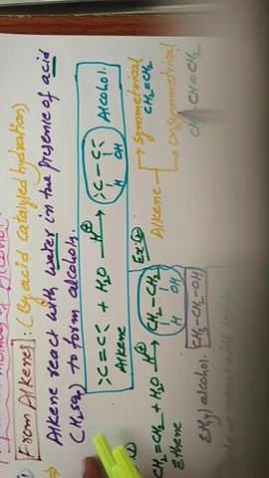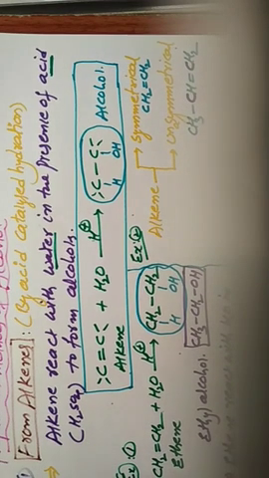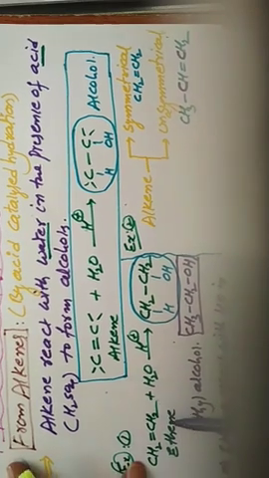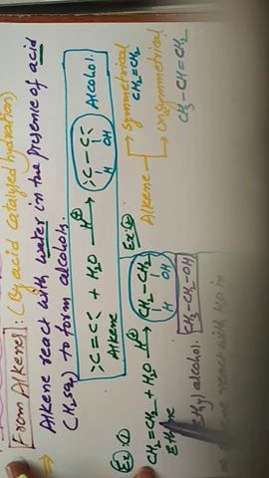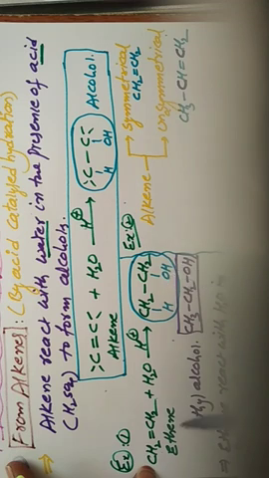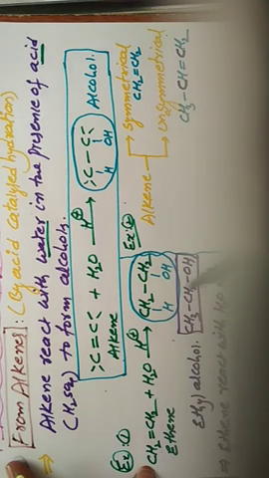That's why it is an unsymmetrical alkene. So the ethene molecule, this is the ethene. In this ethene, it is symmetrical, with an equal number of hydrogens. That's why we can directly add H plus to one carbon and the OH group to another carbon. So then we can get the product.